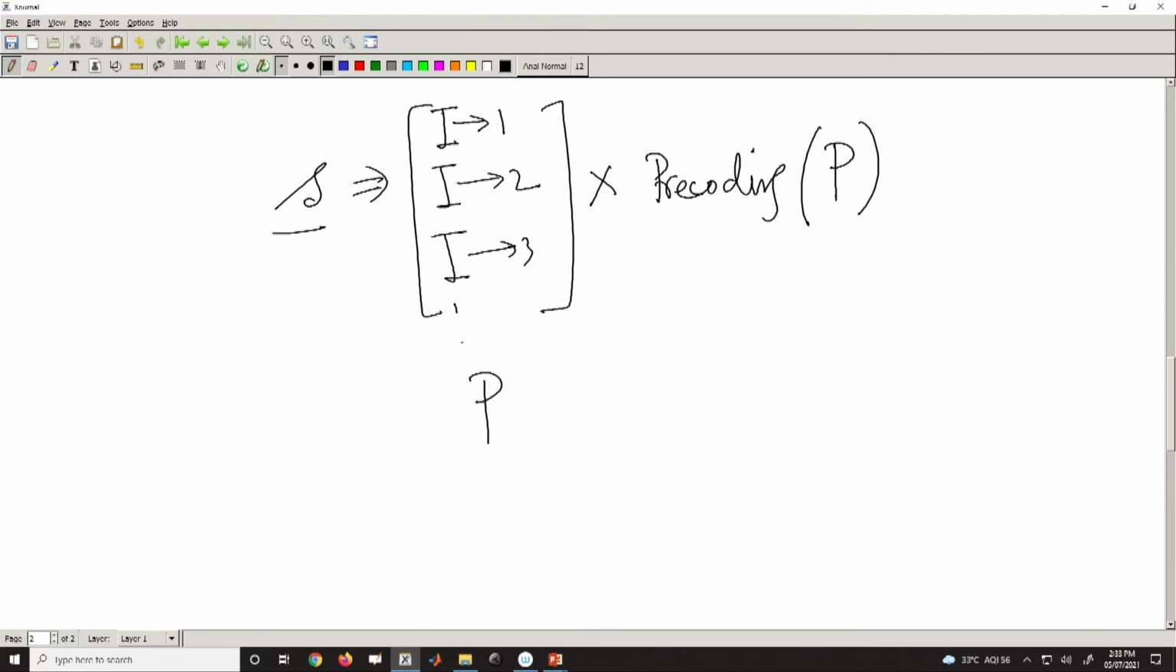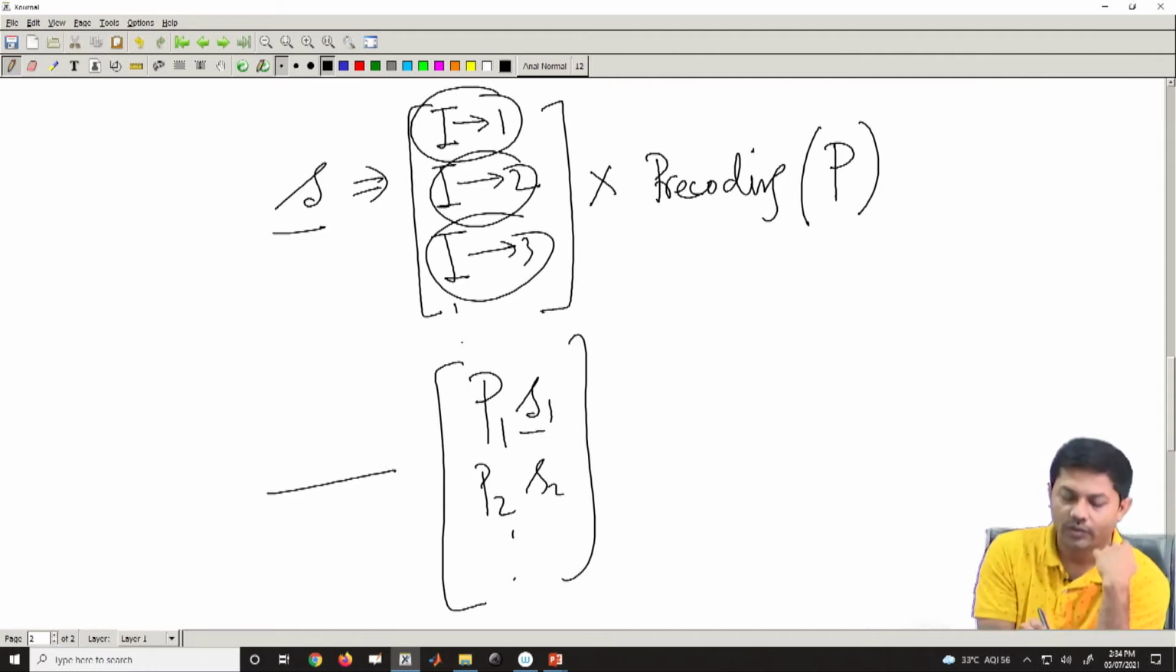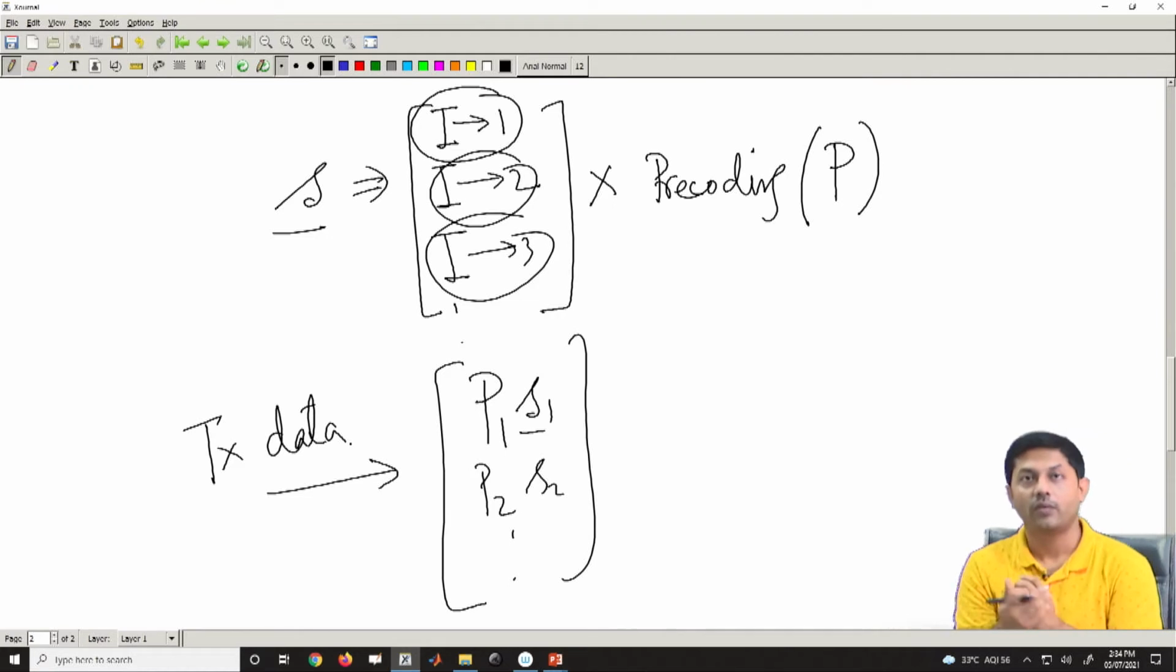So, every individual data block can go through an individual precoder. There will be P1 for the S1 block, and then a P2 for the S2 block and so on and so forth. So, this whole thing would be the data that you would like to transmit. So, this is your TX data. This is a typical way of going through it.